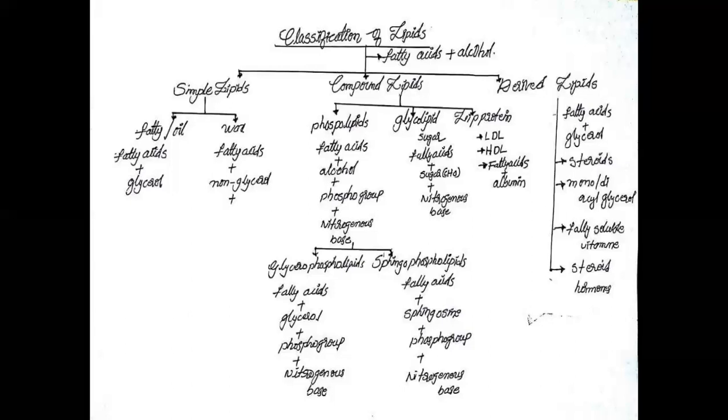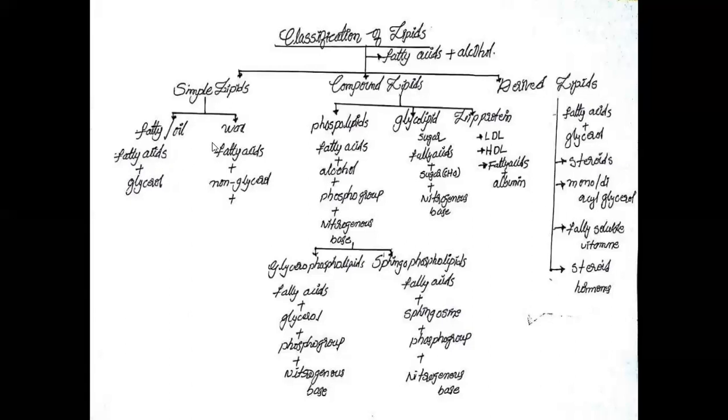They are synthesized from animals. If the fats are in liquid condition at room temperature, they are called oils. These are synthesized from plants.